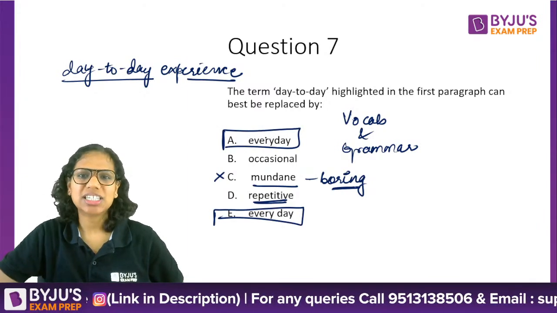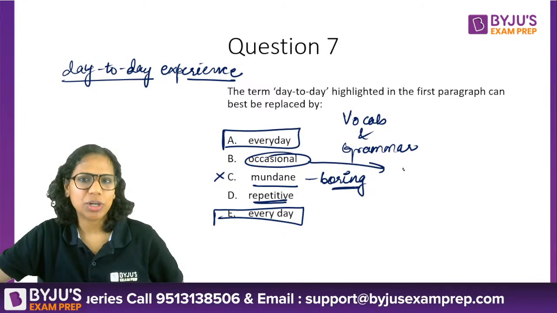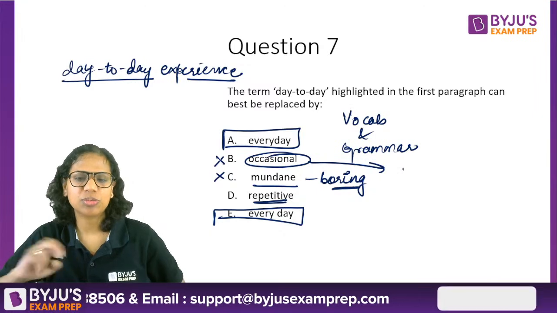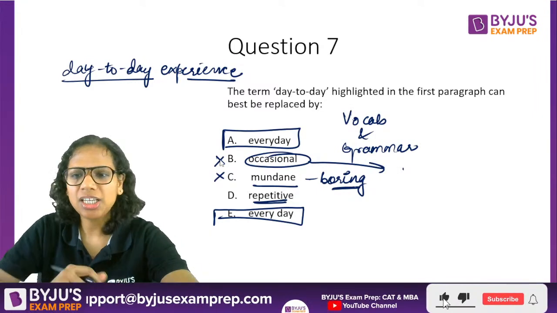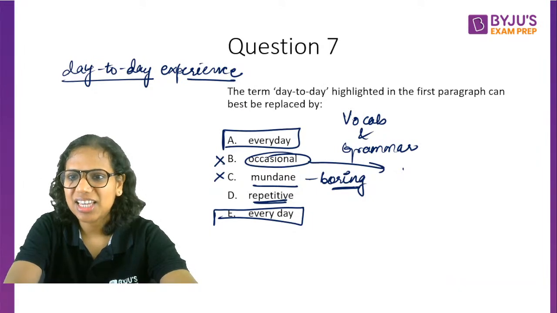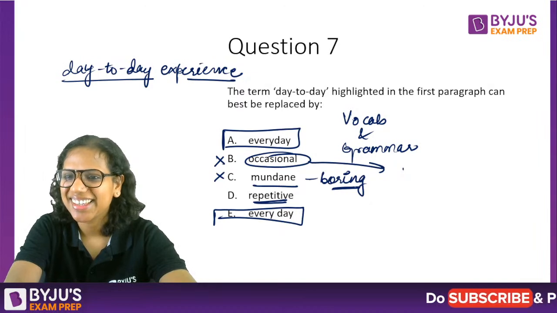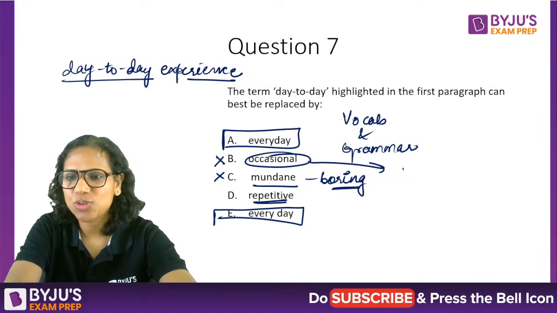So I think A versus E. Occasional also means something that's infrequent, something that happens on occasion. So B can also be eliminated. So it's between A and E. Do we agree? Yes. It's between A and E. Do we agree? I've got quite a few A's, so I'm assuming that we agree.